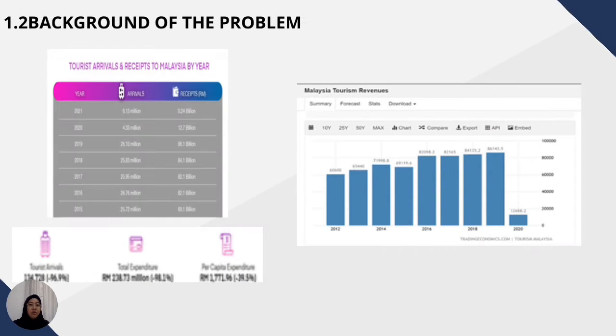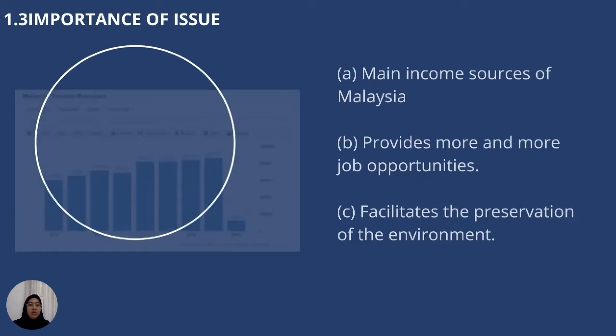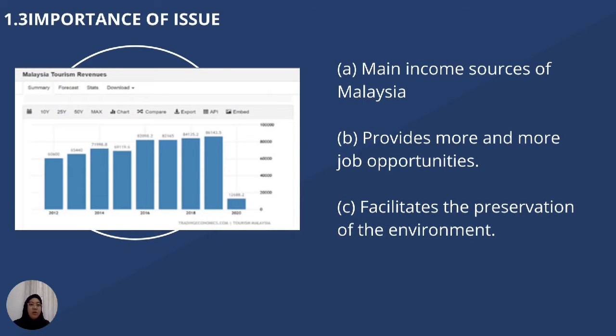1.2 is background of the problems. There are tourist arrivals and visits to Malaysia by years, and Malaysia tourist revenue. Next is 1.3 importance of the issue. There are 3. A is main income source of Malaysia. B. Provide more and more job opportunities. C is facilitate the preservation of the environment.